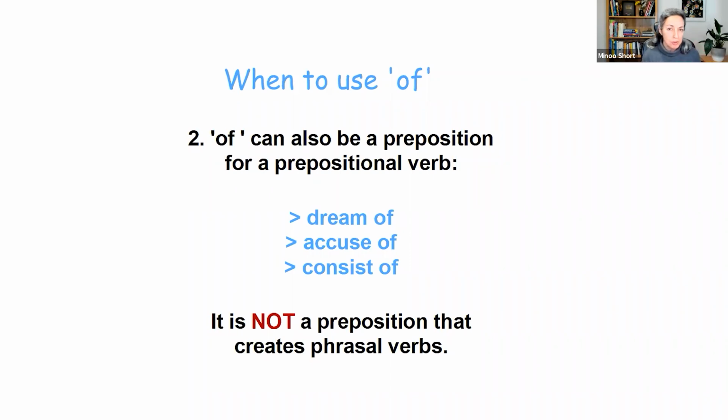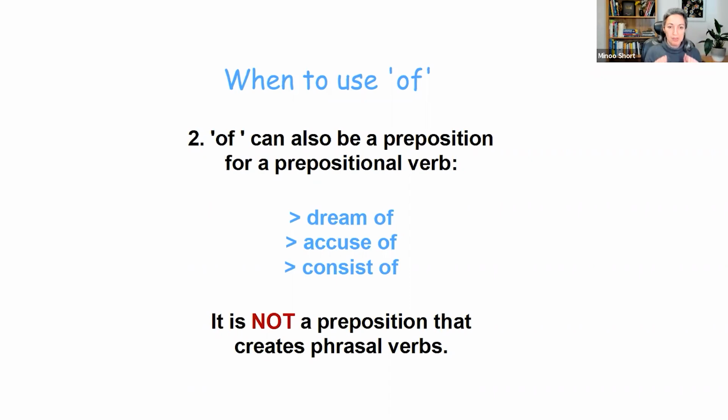So let me just remind you of the difference between a prepositional verb and a phrasal verb. A prepositional verb is when the verb needs a preposition, but that preposition doesn't change the meaning. Dream, dream of, nothing has changed. Accuse, accuse of, the word accuse still has its original meaning. Same with consist. And now we're going to look at phrasal verbs, and you see that the preposition changes the meaning.